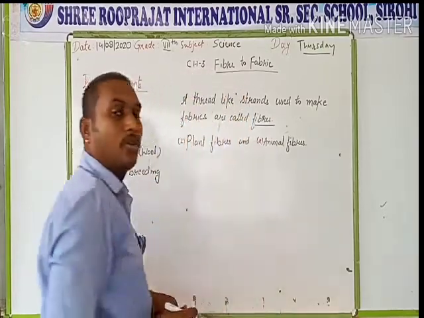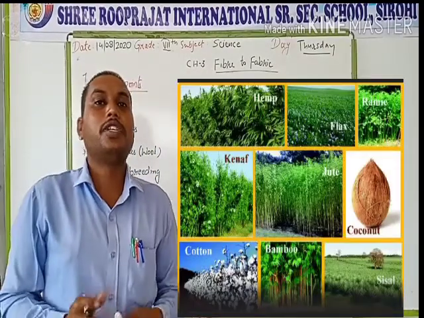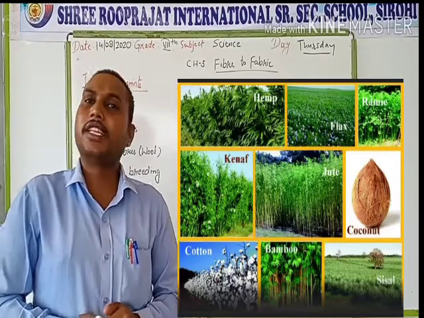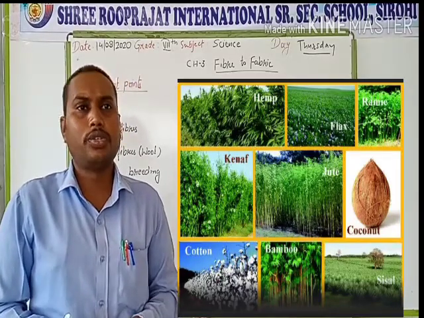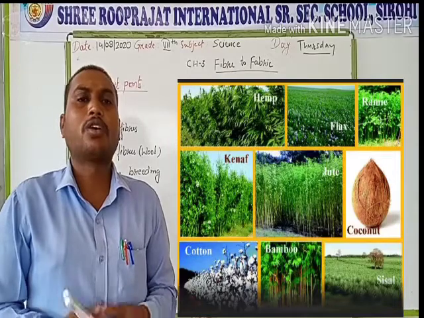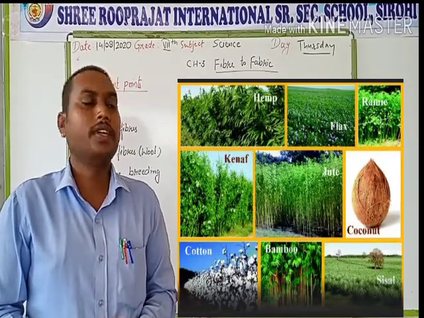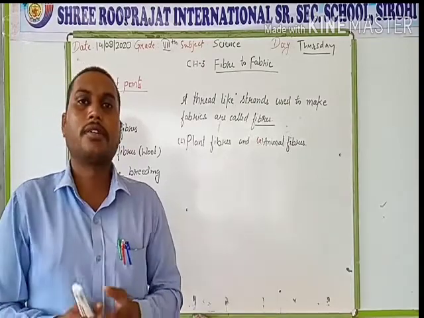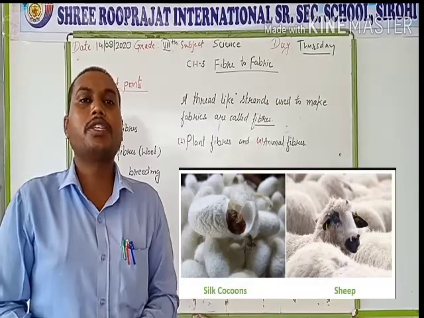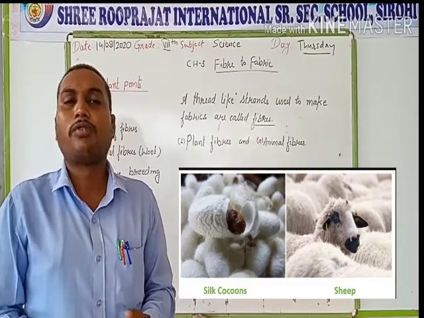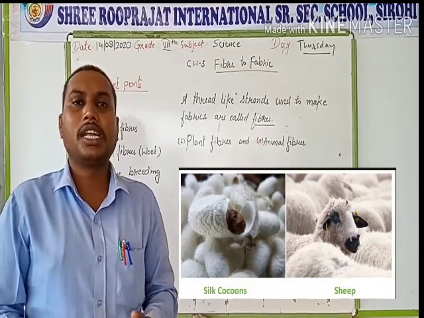Those fibers which are obtained from plants are known as plant fibers. For example, cotton, jute, sun hemp, coir, etc. are the examples of these plant fibers. Whereas those fibers which are obtained from animals are known as animal fibers. For example, wool, silk, etc.